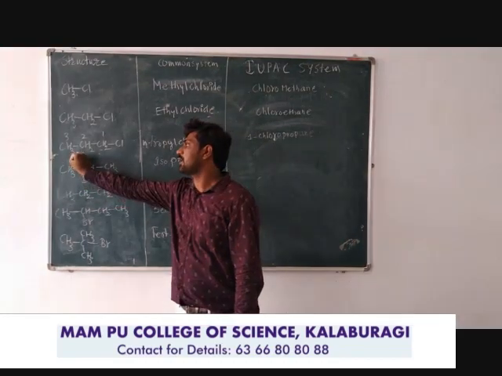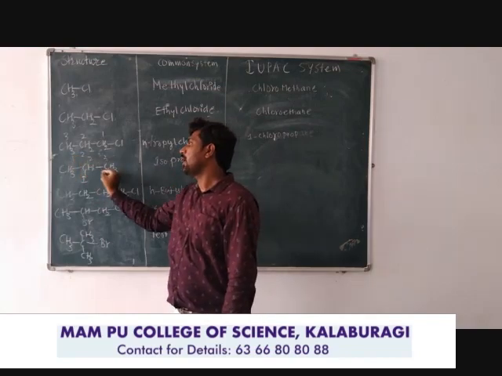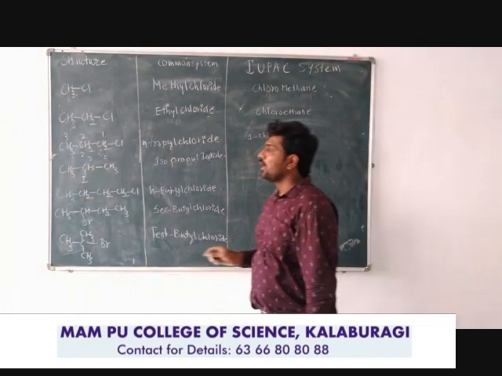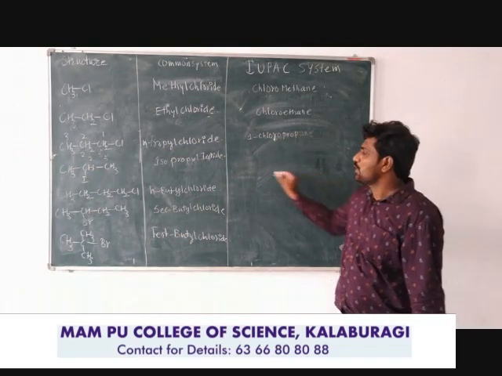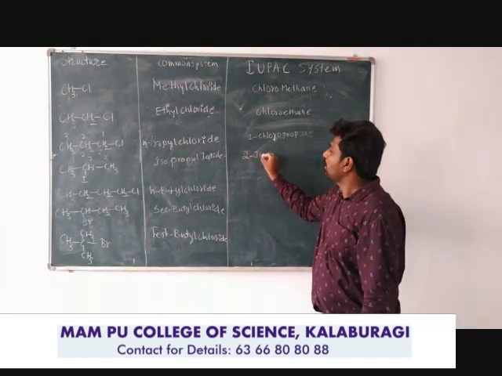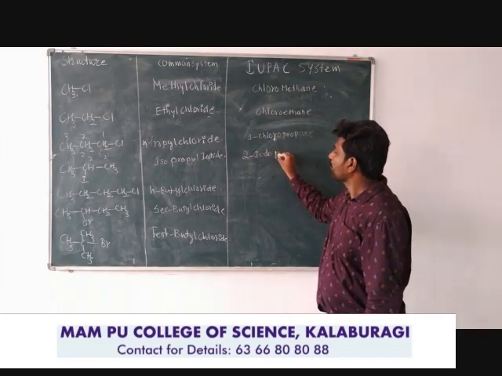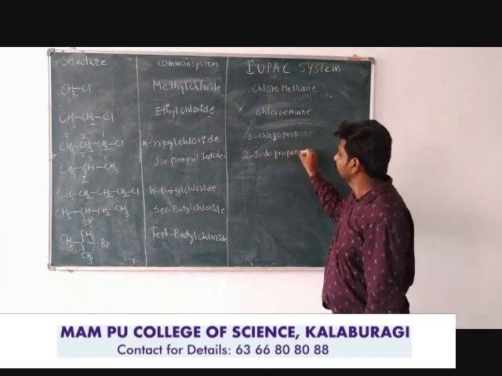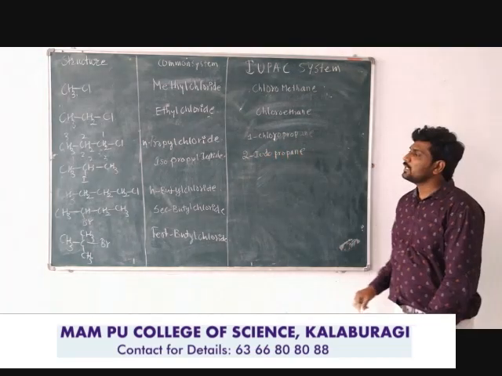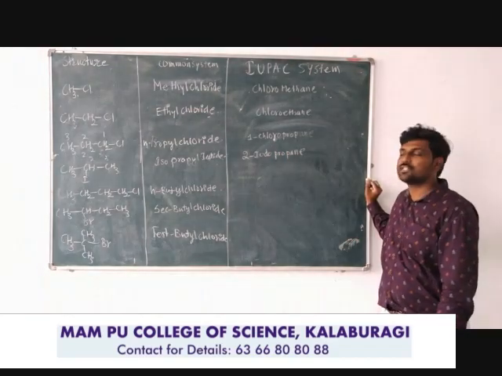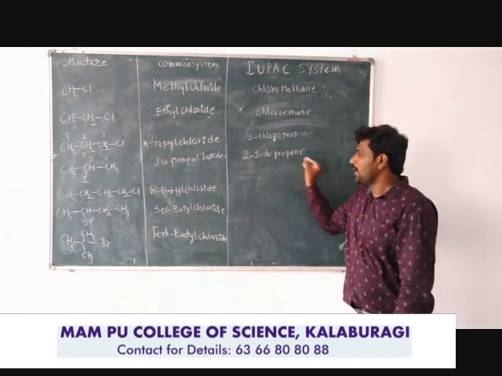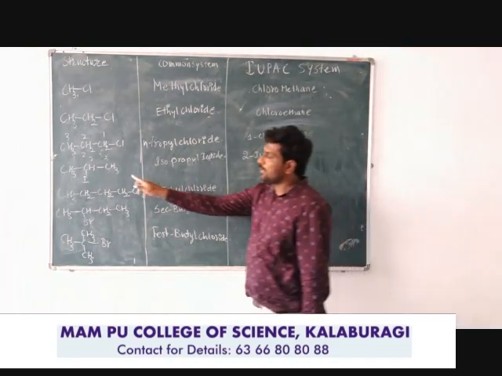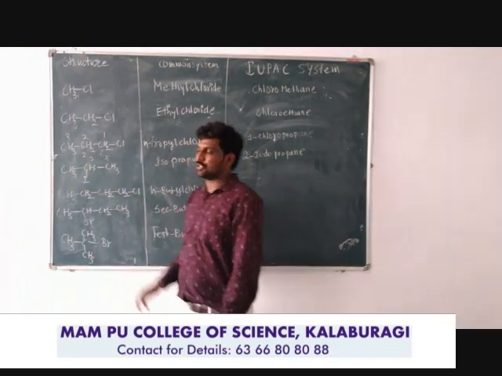Select the longest chain, 1, 2, 3 or 1, 2, 3. From anywhere you go, you will get the iodine at position 2. Therefore, 2-iodopropane. 2 indicates the second position to which the halogen is bonded, prop indicates the number of carbon atoms, and ane indicates all the carbon atoms are singly bonded with each other.